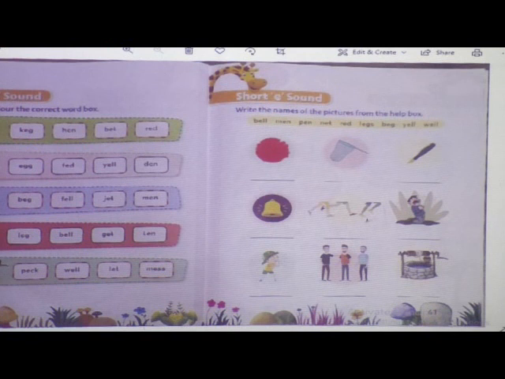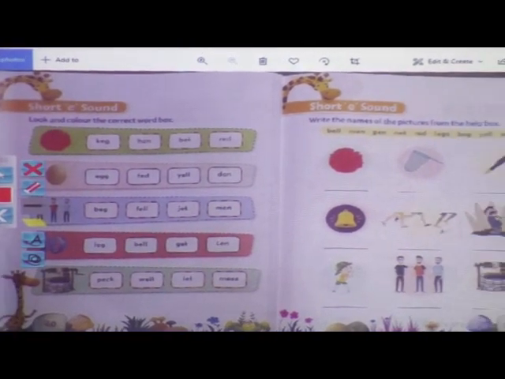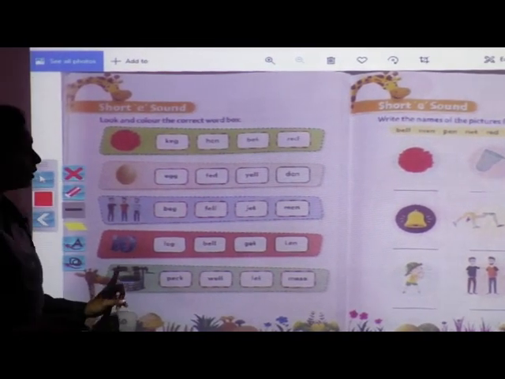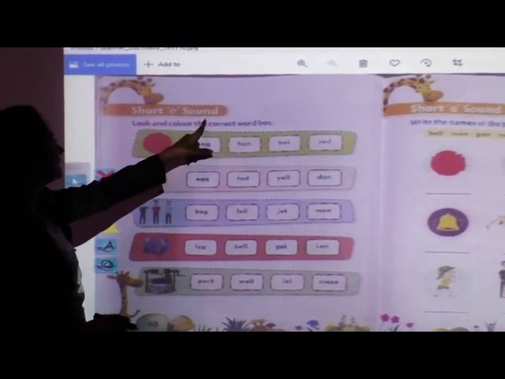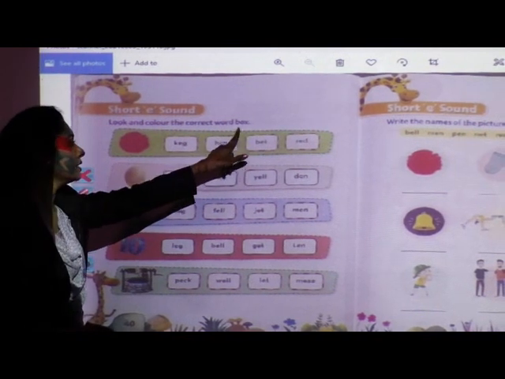Okay, so children, I hope you have opened page number 40. Okay, now see. This is page number 40, your literacy workbook. Okay, short E sound. Look and color the correct word box.